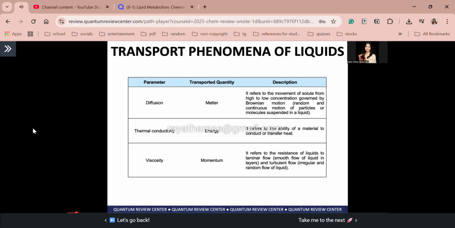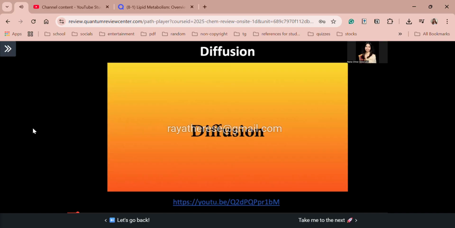So guys, when we say laminar flow, it pertains to smooth flow of liquid in layers, meaning smooth yung flow ng liquids kapag naka-layer siya. And pag turbulent flow naman, it refers to the irregular and random flow of liquid. Okay? Tandaan yan, si laminar and si turbulent. So of course, definition lang muna tayo guys, okay, for transport phenomena. But to know more about diffusion, kindly watch this video.